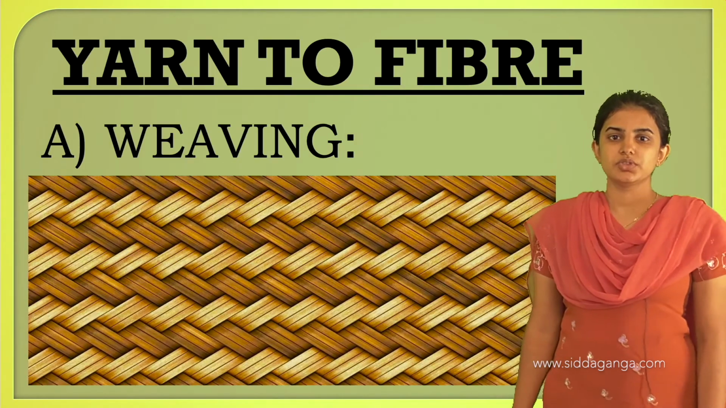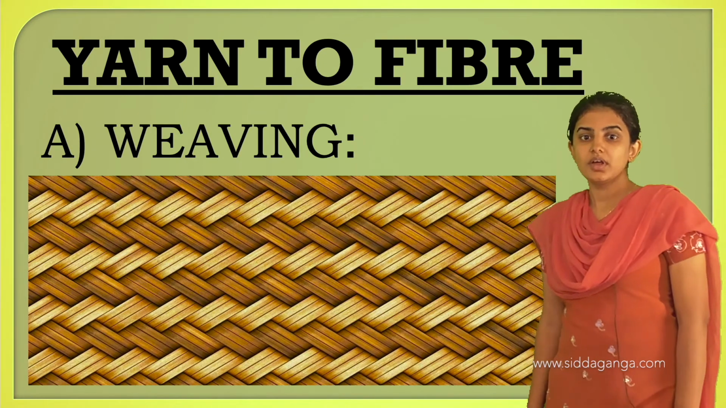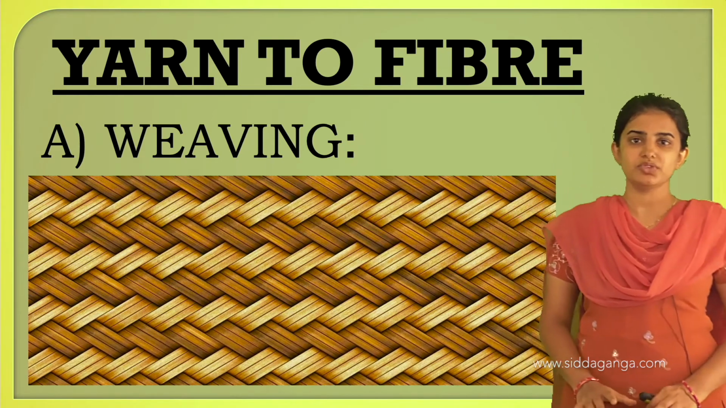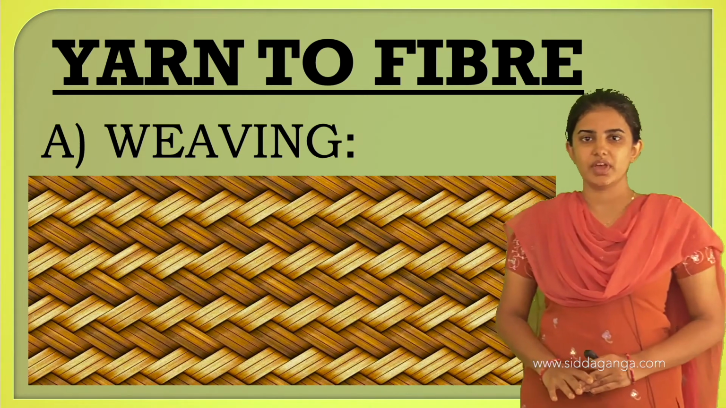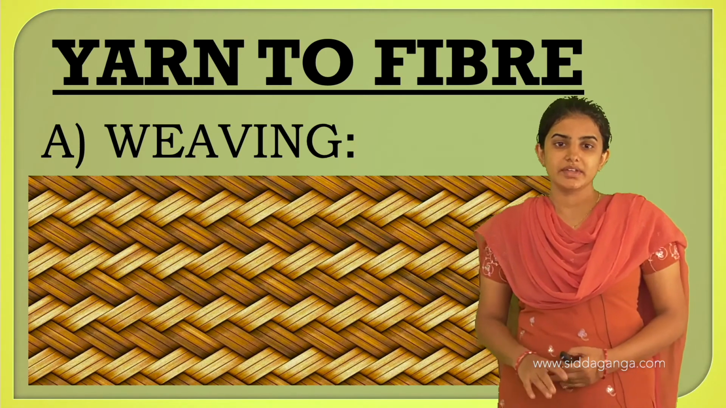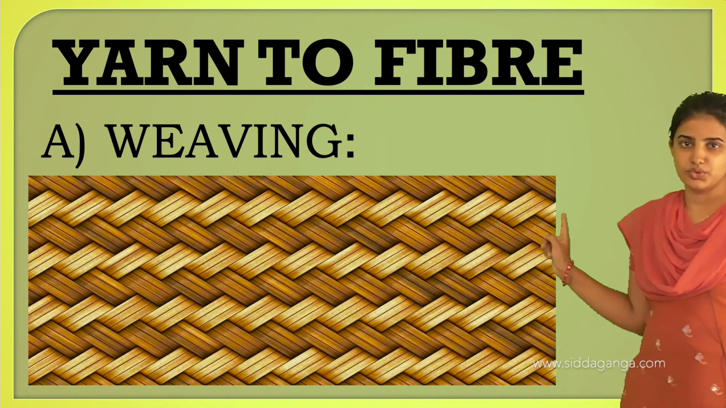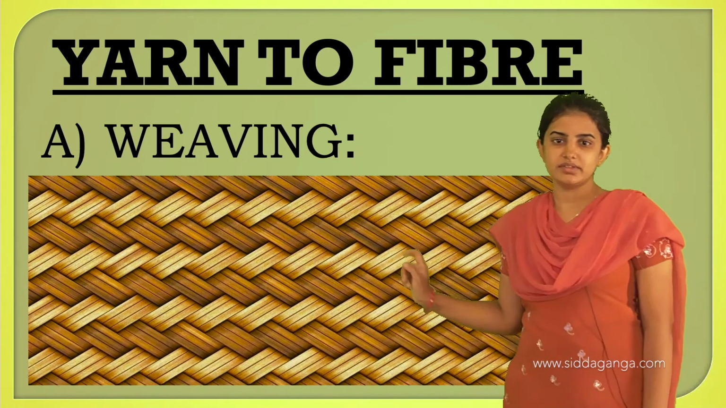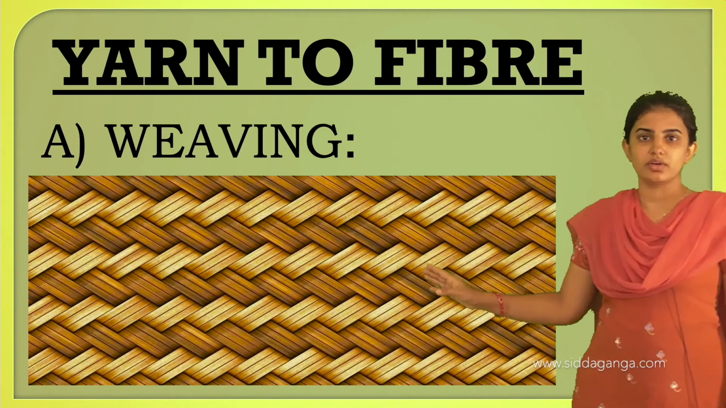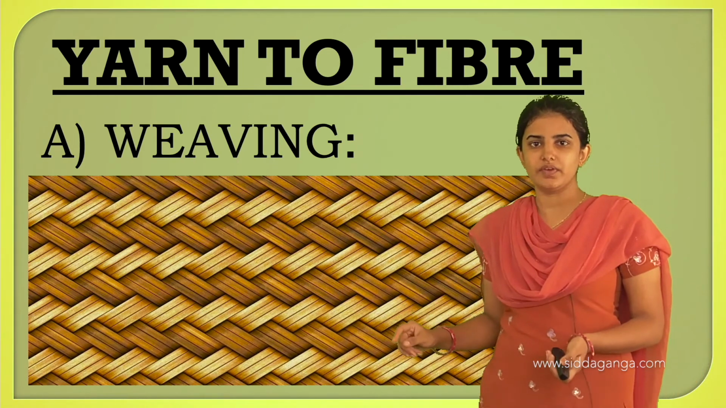Next we shall move on to yarn to fabric, where one process comes in, and that is weaving. Weaving is the process of arranging two sets of yarn to make the fabric. Here two sets of yarn are used, overlapping one another, and a rectangular shape can be woven. That is what we call weaving.